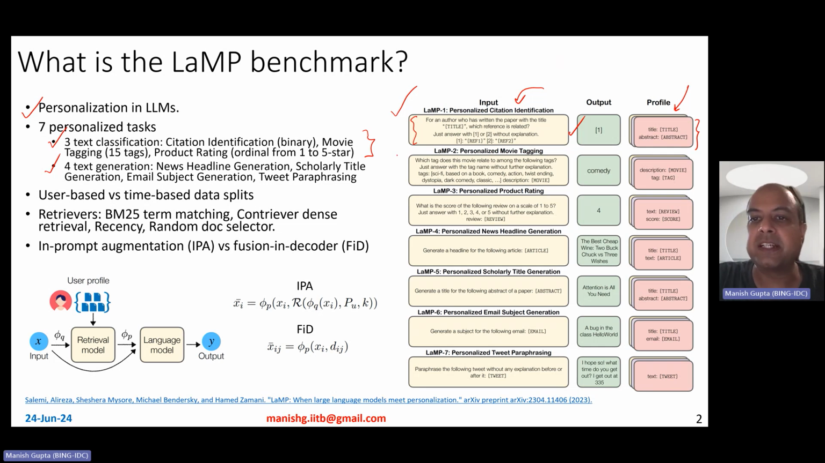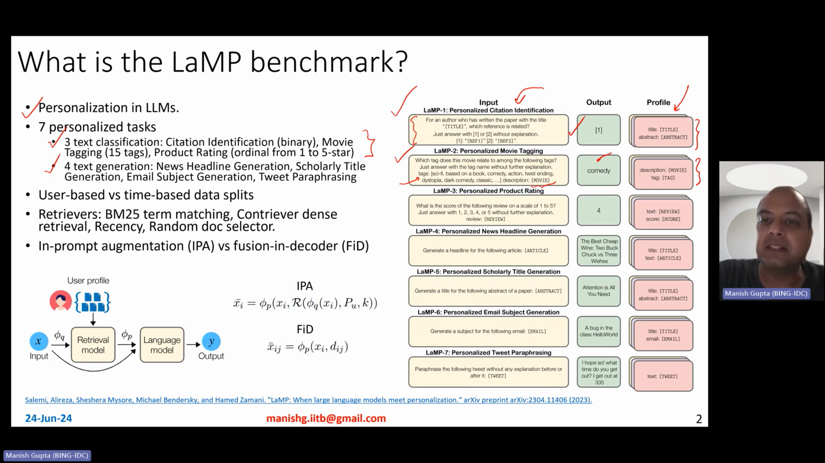Similarly, the next one is the personalized movie tagging task. Which tag does this movie relate to among the following tags? Just answer the tag name without any further explanation. Here are the categories and here is the movie. So the input is the movie and the 15 classes, and the expected output is one of those 15 classes. Of course, the movie is a comedy here. And as part of personalization, the user profile comprises the movies that the user has watched and the tags that the user has provided in the past.